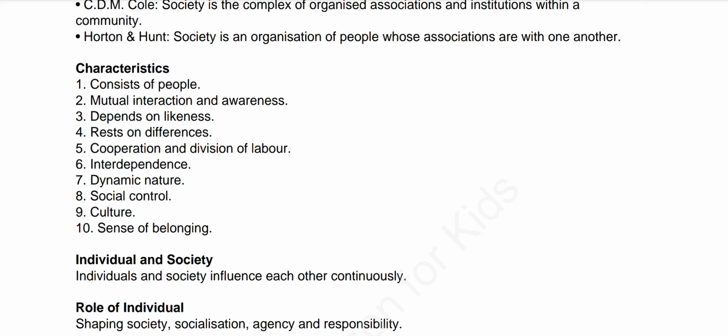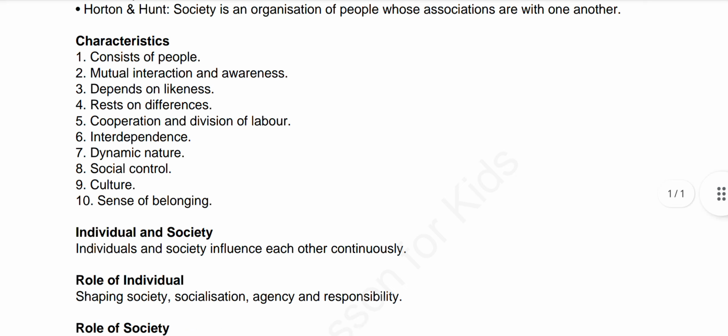And the last point is sense of belonging. An individual within a society often develops a sense of belonging and shared identity within the group. This feeling of belonging can be based on shared culture, values, or social connections. Okay, so this was all about the characteristics.